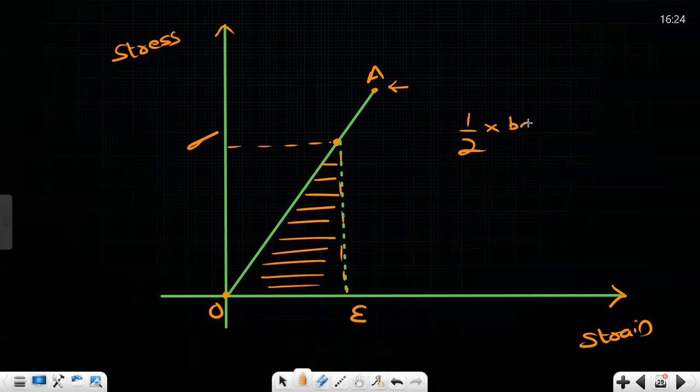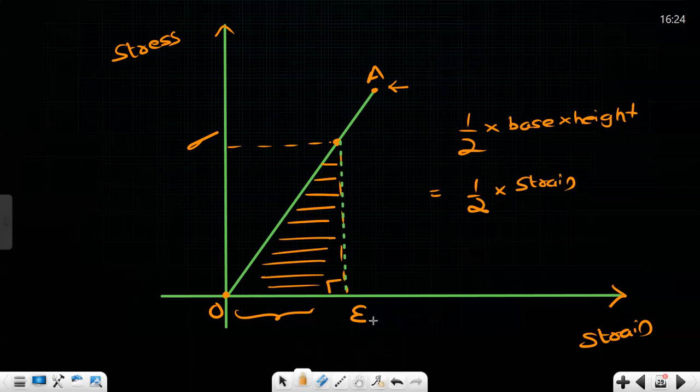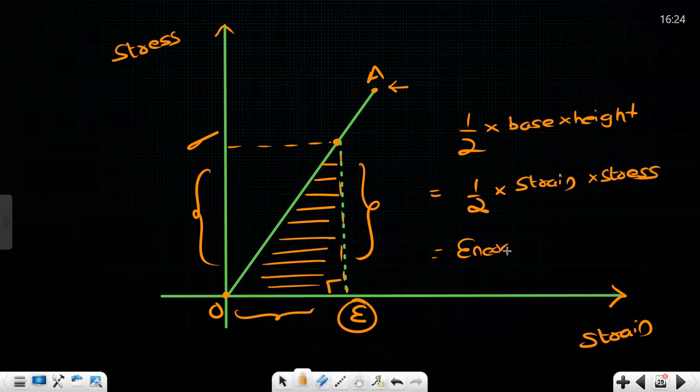Half base into height. So half into, what is the base value? Nothing but strain, epsilon. And what is the height value? Nothing but stress. So the area under the stress strain curve, what is it giving you? Energy per unit volume.